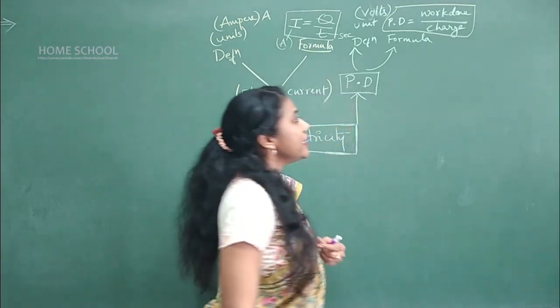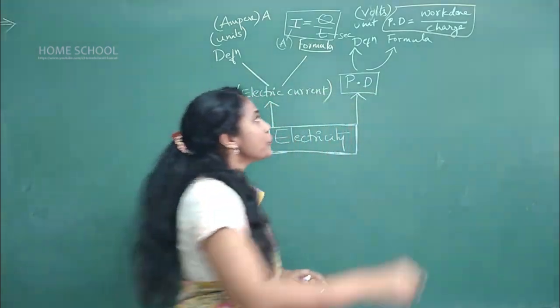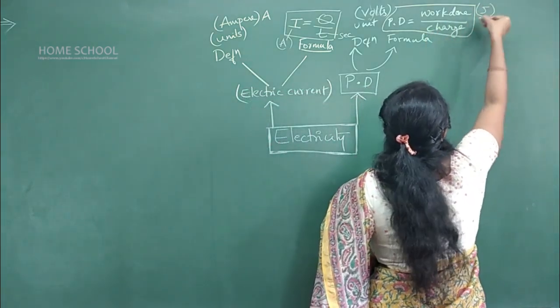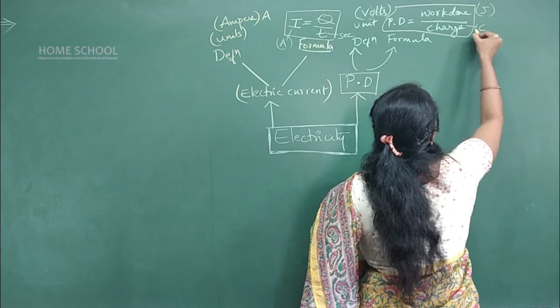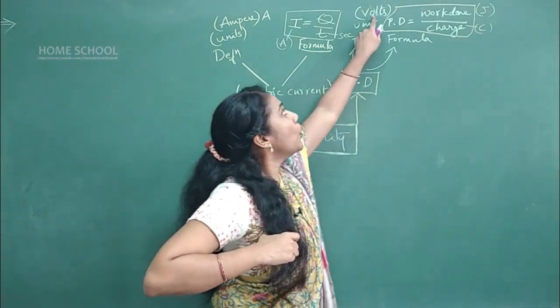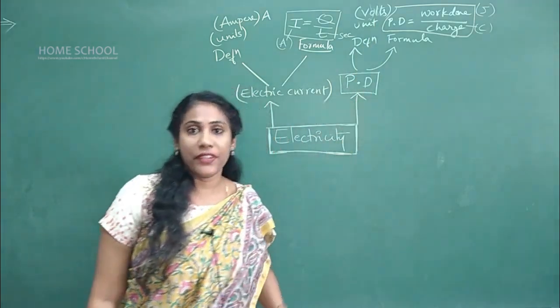Work done has the unit joule, charge unit is coulomb. So joule per coulomb is called volt. Clear? So that is the unit of potential difference.